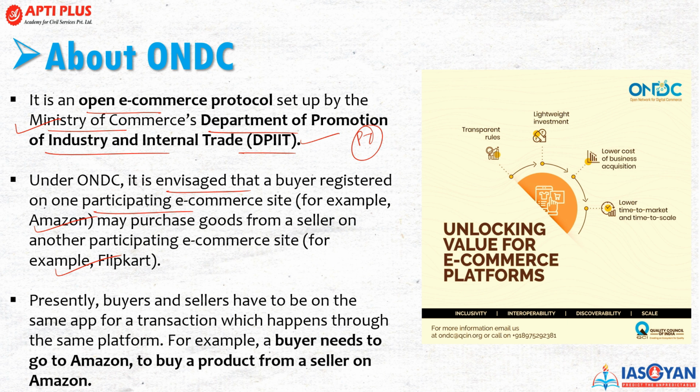Now, presently, the buyers and sellers use the same app for the transaction. For example, a buyer needs to go to Amazon to buy a product from a seller on Amazon, right? So unlocking value for e-commerce platforms is the main rationale behind ONDC: to promote transparent rules, lightweight investment, lower cost of business acquisition, and lower time to market and time to scale.